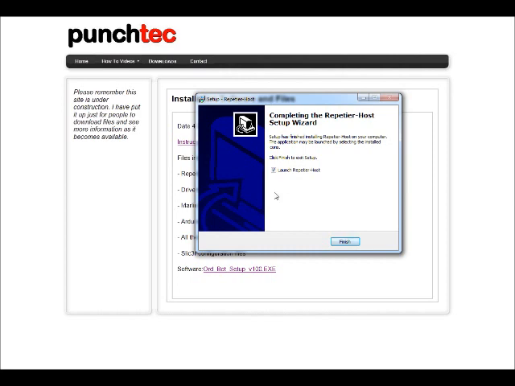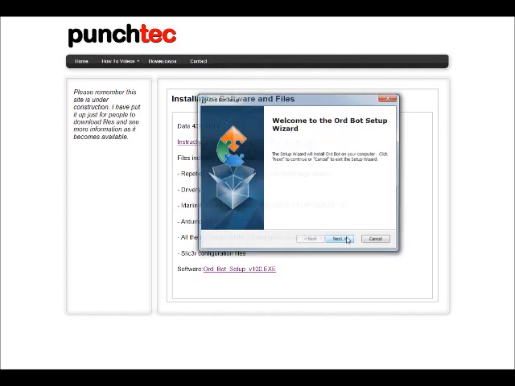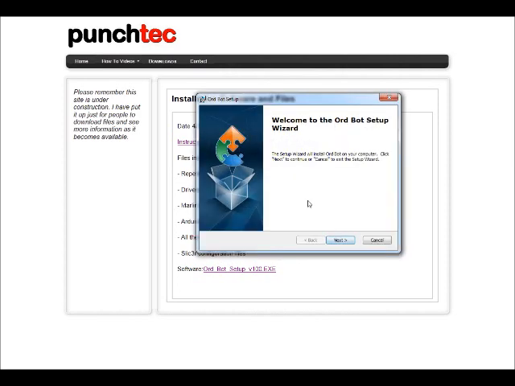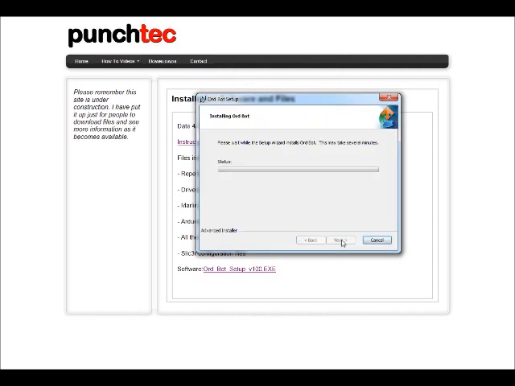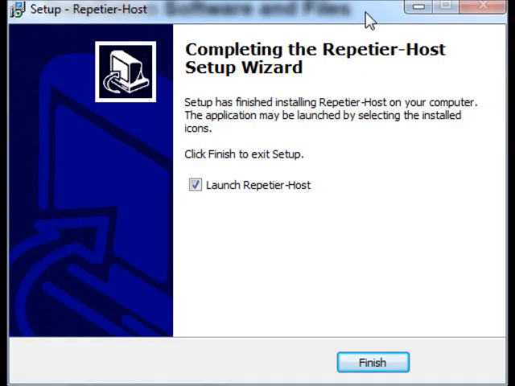So we're not ready to host yet, and we'll click Next. Installing all of the files. Okay, so the installation of the host software is finished. We don't want to launch it just yet, so we'll uncheck this.